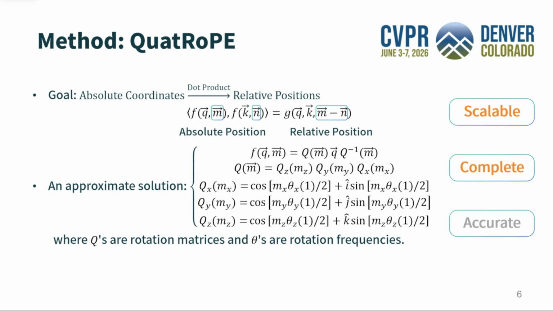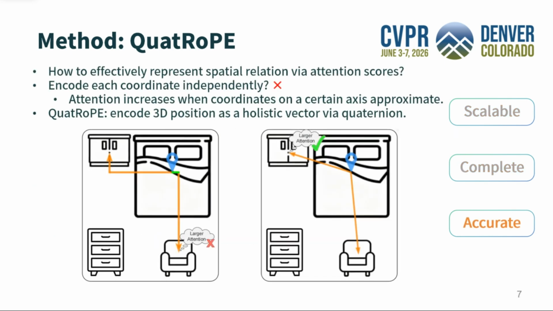For scalability and completeness, dot products between tokens rotated by QuatRoPE relate only to object relative positions instead of absolute ones. Formally, the requirements yield the equation at the top, which gives an approximate solution that can be used to rotate object feature token vectors. Unlike prior works that encode each coordinate independently, which leads to incorrectly inflated attention scores when coordinates on one axis are close, QuatRoPE encodes 3D positions as holistic vectors using quaternion rotations. This design ensures that attention scores truly reflect 3D spatial proximity.